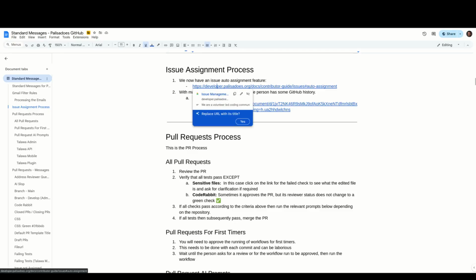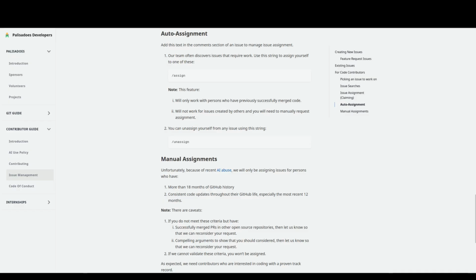If you click on this link, you will see that if somebody is interested in being assigned to an issue, they can just add the /assign text in the comment for the issue, and they will be automatically assigned. However, this feature has some caveats. It will only work with persons who have previously successfully merged code with the repository, so that you have now a history with the repository, you understand how things work, and therefore you will now earn that privilege.